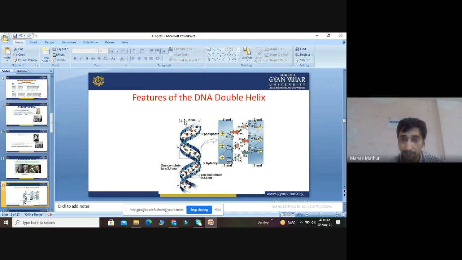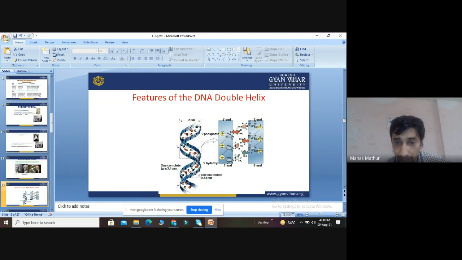The average diameter of the DNA double helix is 2 nanometers, and the total size, when we calculate vertically, is around 34 nanometers. It contains 10 turns of coiling, so the size of one complete turn is 3.4 nanometers.